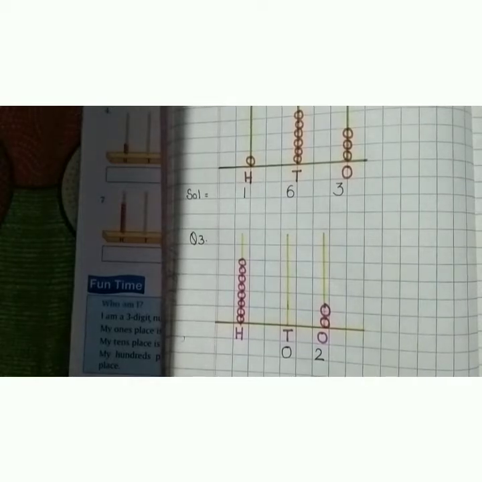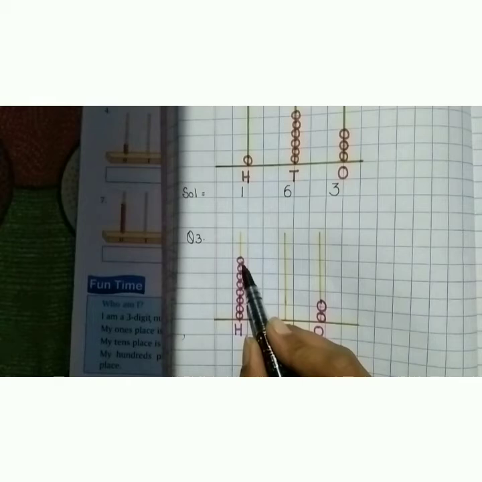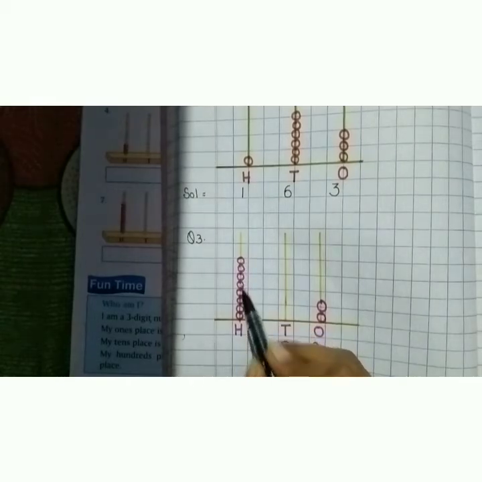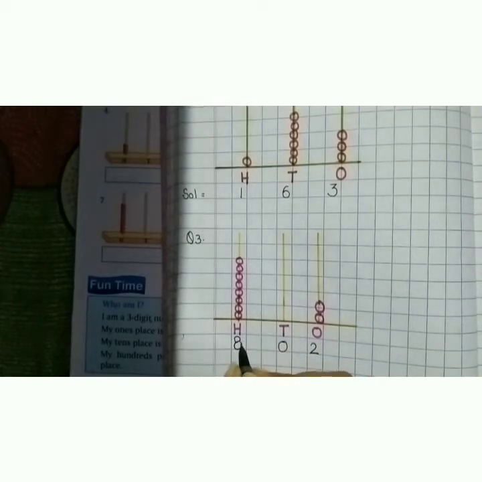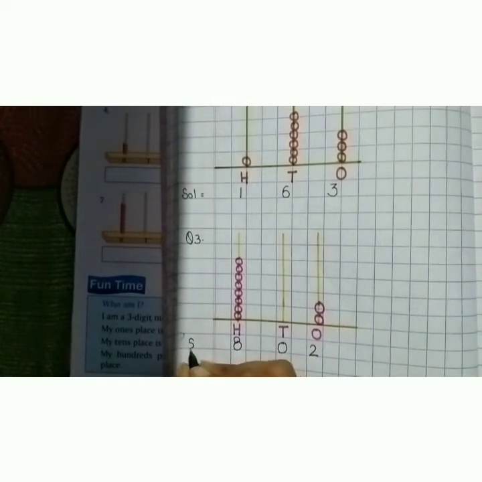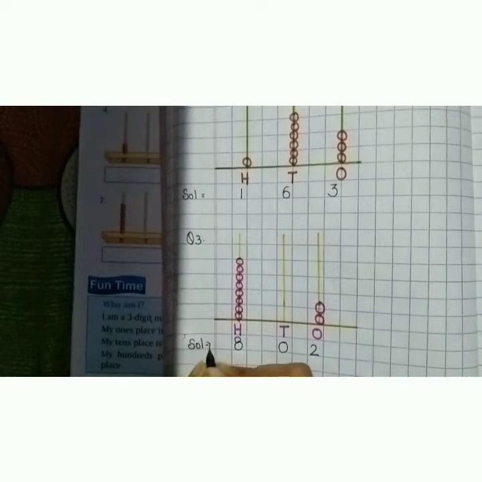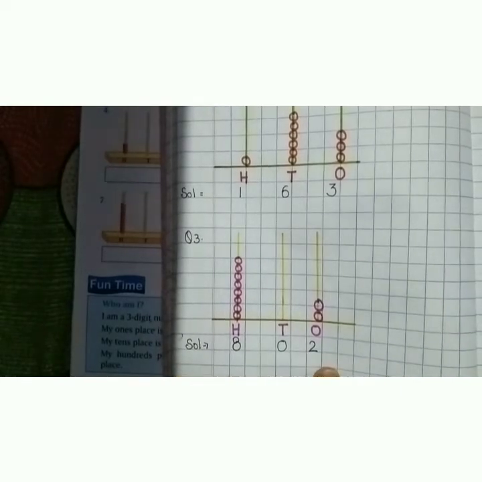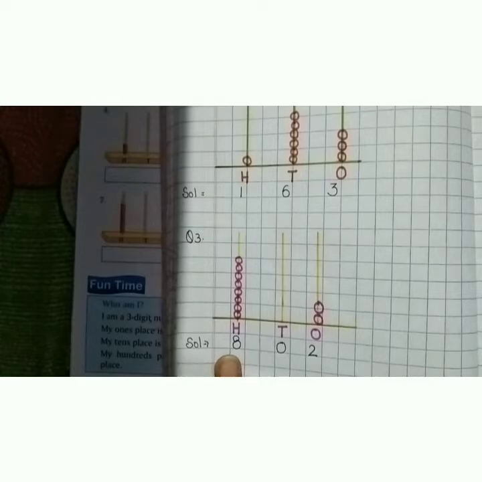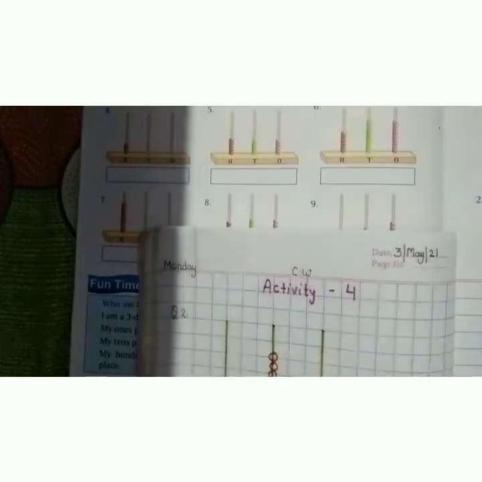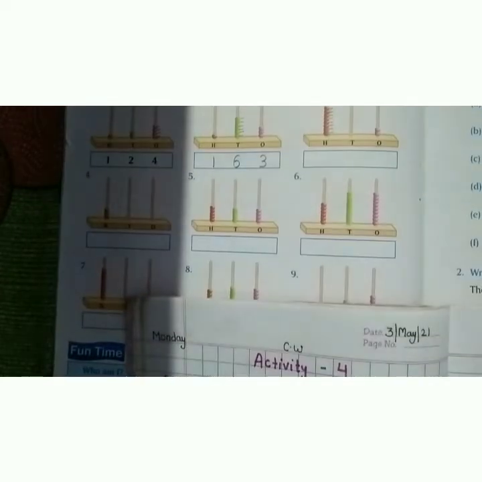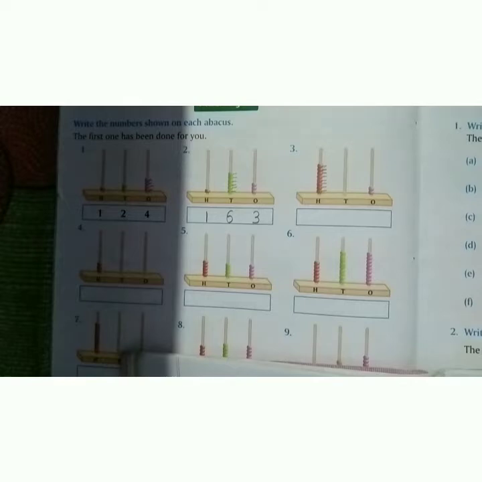As 0. Now on 100 place 1, 2, 3, 4, 5, 6, 7, 8. How many? 8. So now our answer is 802. 8 on 100 place, 0 on tens place and 2 on ones place. Now do this in your book with the help of pencil.